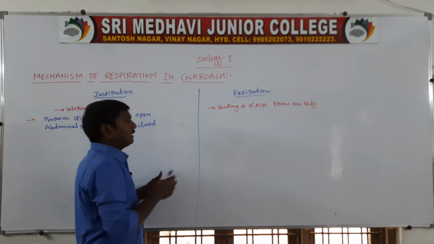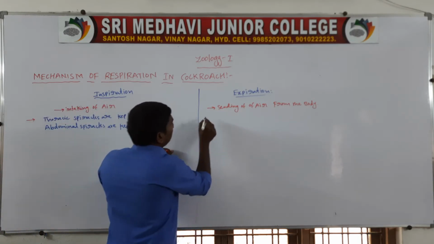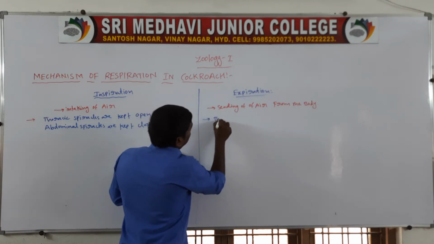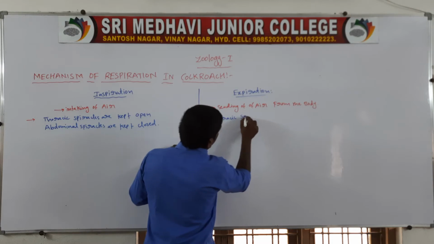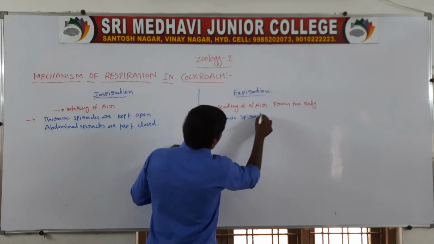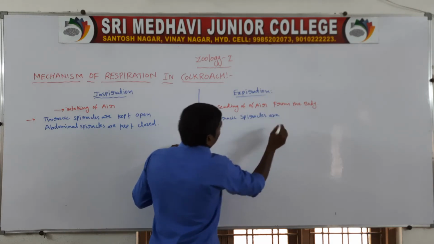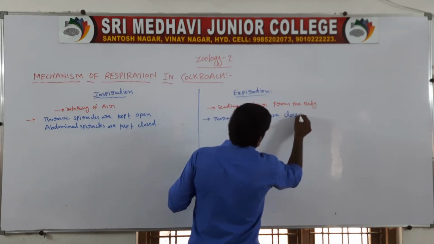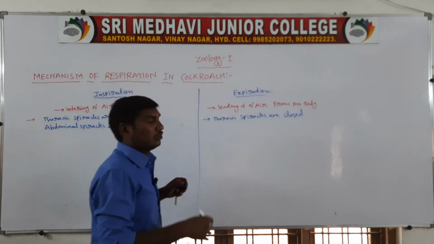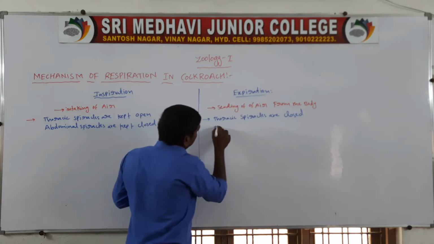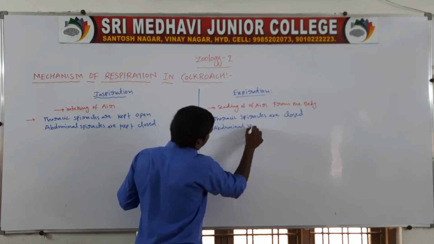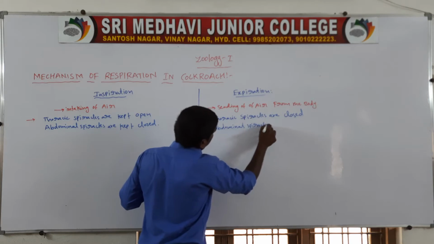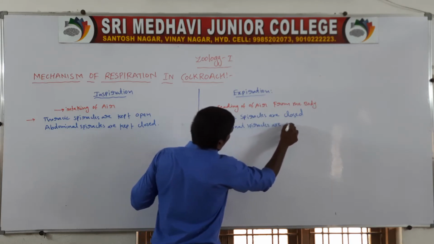In expiration, thoracic spiracles are closed and abdominal spiracles are open.